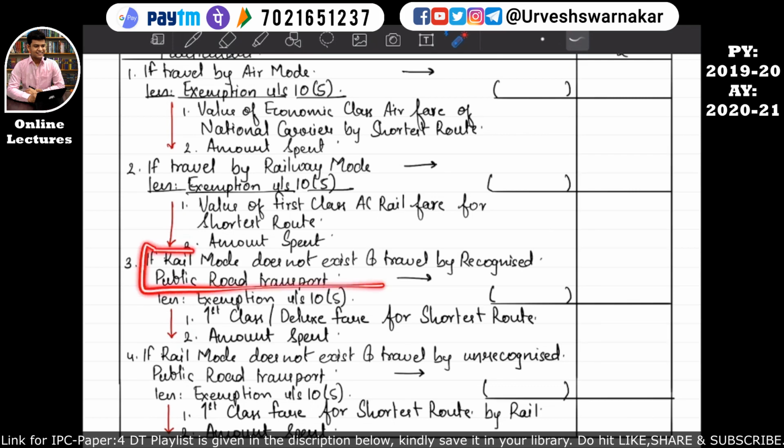So this is talking about the possibility where there is no railway mode available and the assessee is travelling by a recognized public road transport only, okay?